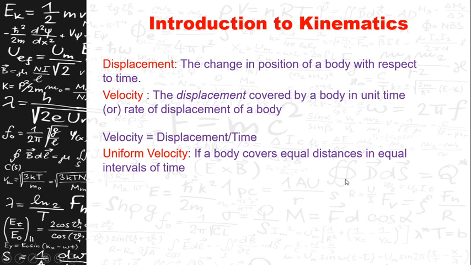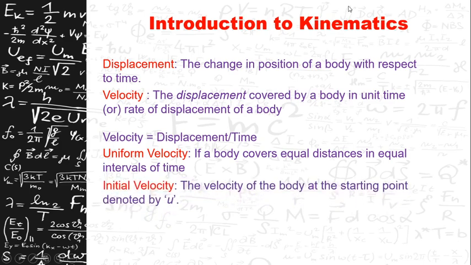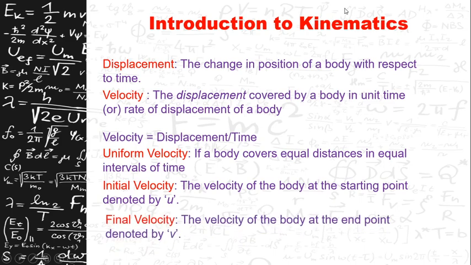Uniform velocity is defined as follows: if the body covers equal distances in equal intervals of time, it is called uniform velocity. Then a body can have two types of velocities, that is the initial velocity and the final velocity. Initial velocity is denoted by small u and final velocity is denoted by small v.